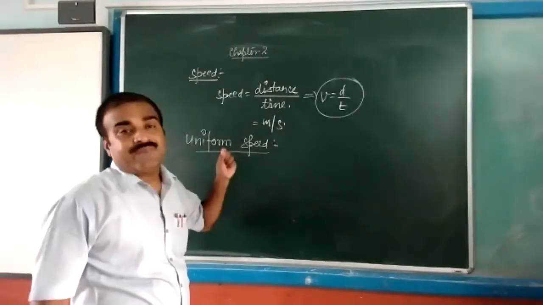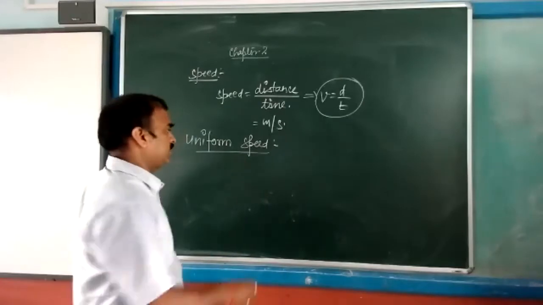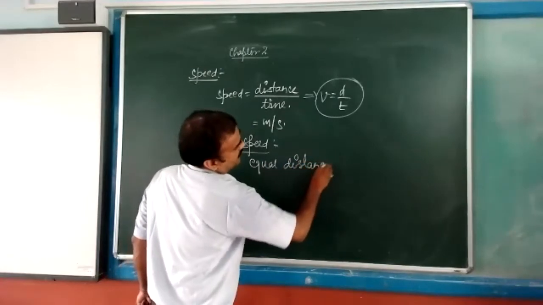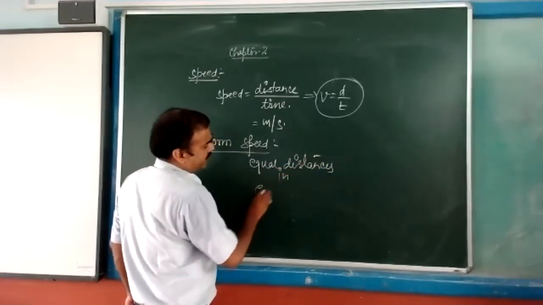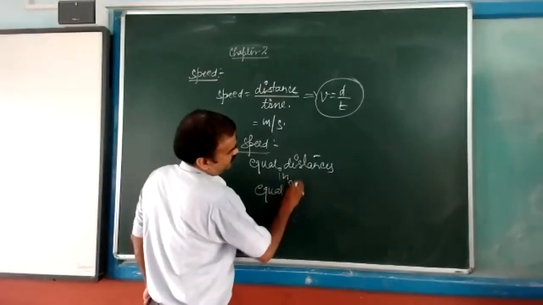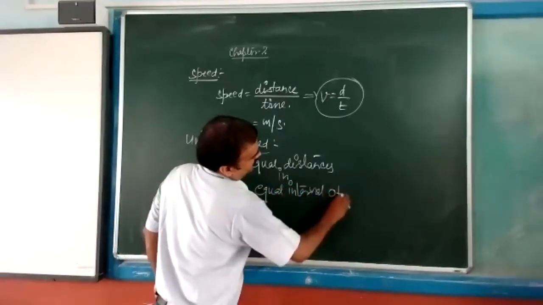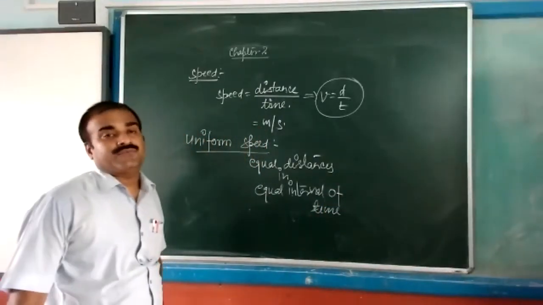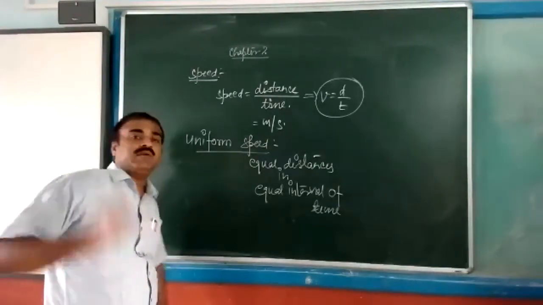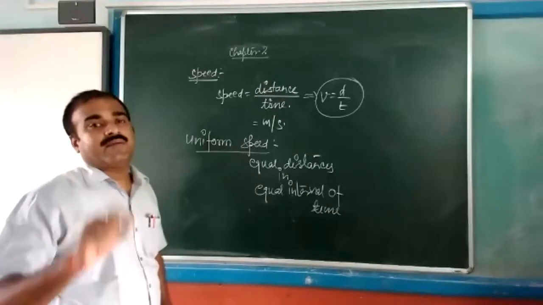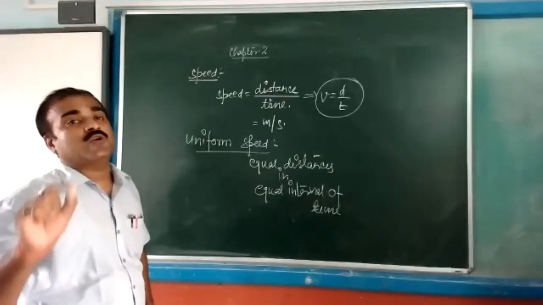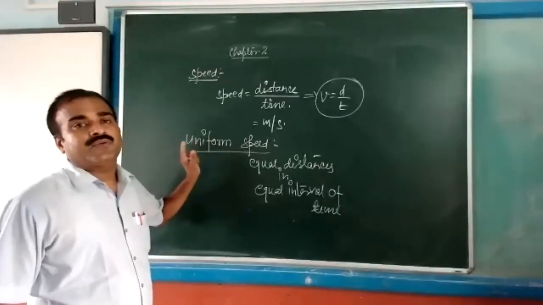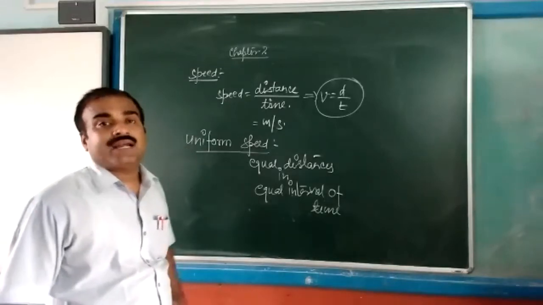Uniform speed: if any object covers equal distances in equal intervals of time, then the body is said to be in uniform speed. If any body is in motion and it travels equal distances in equal intervals of time, we can say the body is in uniform speed. Such type of speed is known as uniform speed.